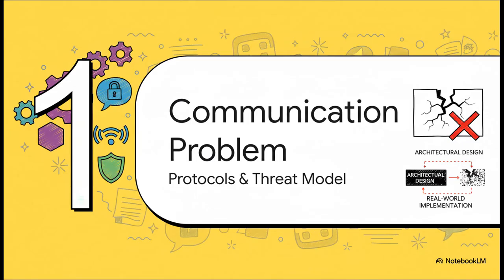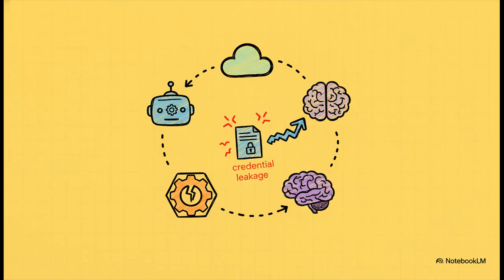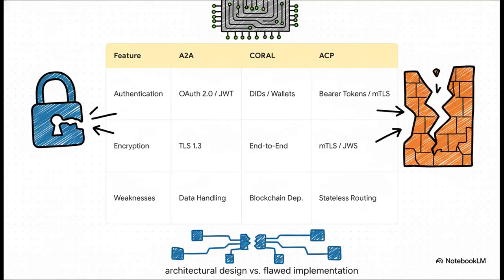All right, let's start with the agent communication problem. What are the specific security challenges here? How does agent-to-agent communication differ from a traditional client-server model? Well, standard security models don't really fit. With agentic systems, you're managing peer-to-peer trust and dynamic task delegation. This introduces risks like credential leakage and unverified execution, where one agent might execute a command from another without the proper checks.